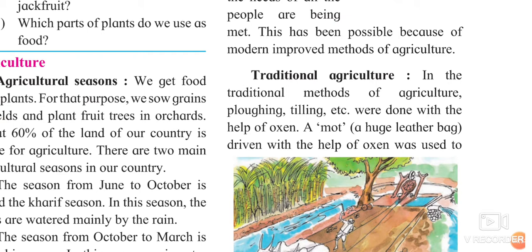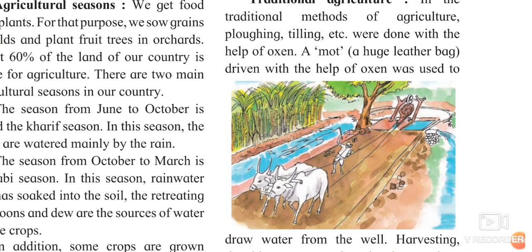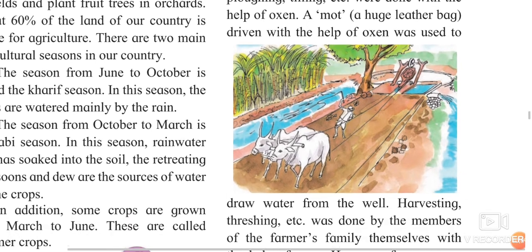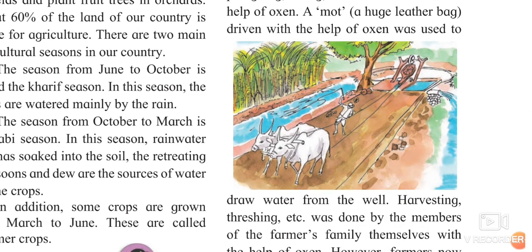Okay, they were tilling it, they were helping them in plowing it. Okay. A mott means what? A huge leather bag. It was a huge leather bag made from the animal skin, which was driven with the help of oxen, which used to draw the water from the well. So if you wanted water for your field, you are supposed to put that mott, that bag, into the water. You should remove it from the well, and then it was being poured.